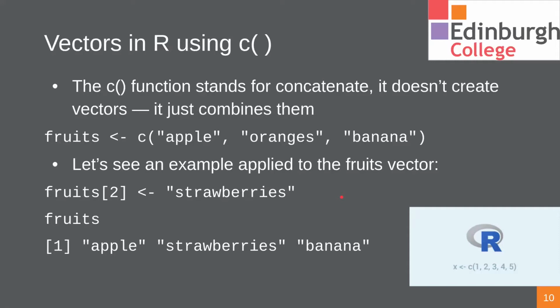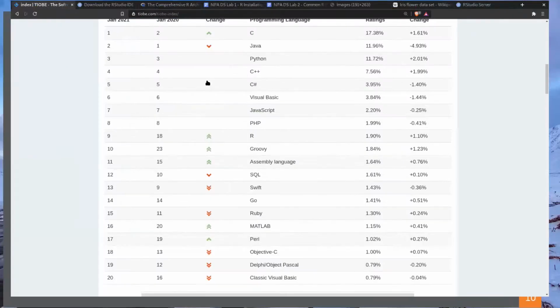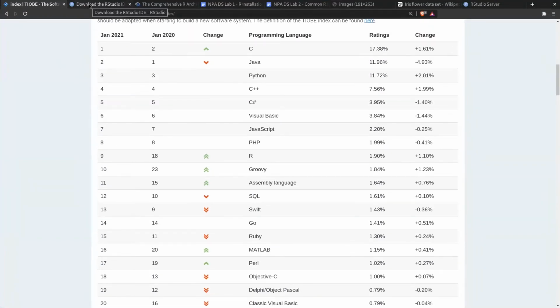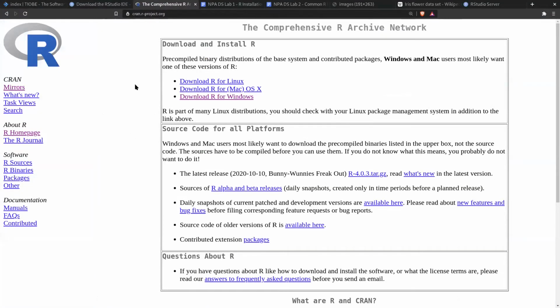So let's say we want to get R installed. Now, as part of lab 1, this is what you'll do. So before I start showing examples, I'll just give a quick overview if anyone's having trouble doing the installation. So the first thing we need to do is download R. And we can do that from the CRAN R project. We can download for Linux, for Mac, or for Windows.